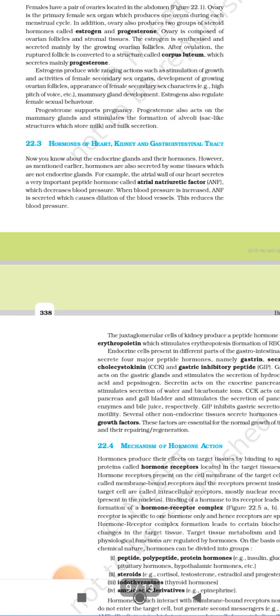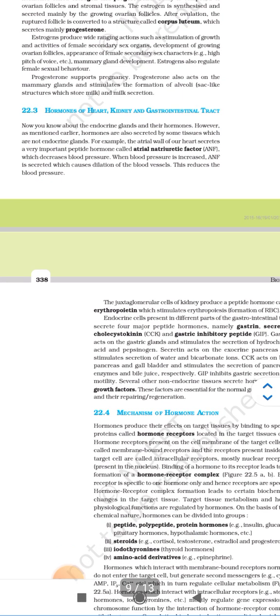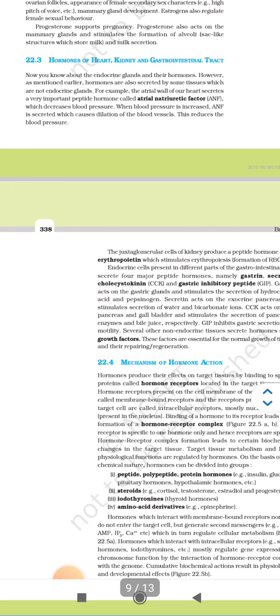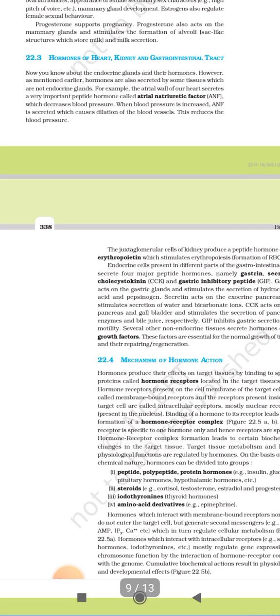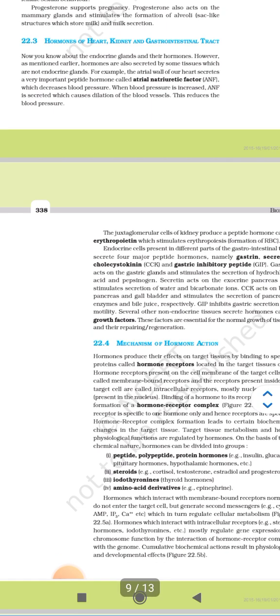For example, the atrial wall of our heart secretes a very important peptide hormone called atrial natriuretic factor, that is ANF, which decreases the blood pressure. When blood pressure is increased, ANF is secreted, which causes dilation of blood vessels. This reduces the blood pressure.